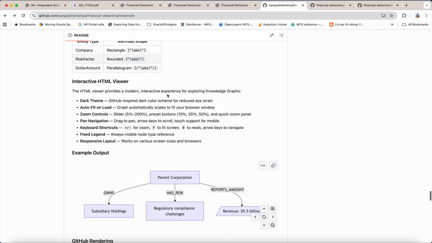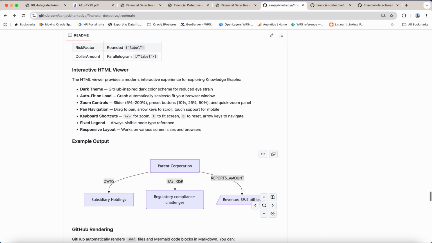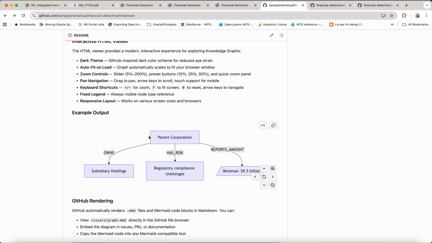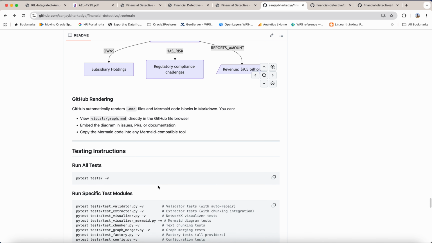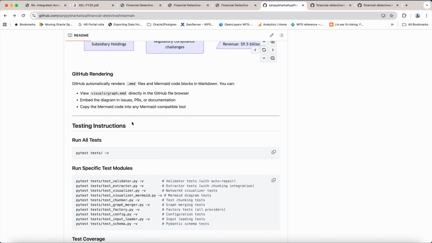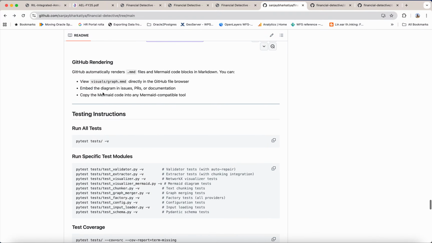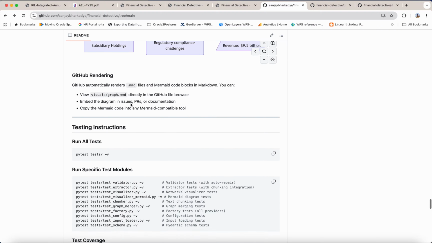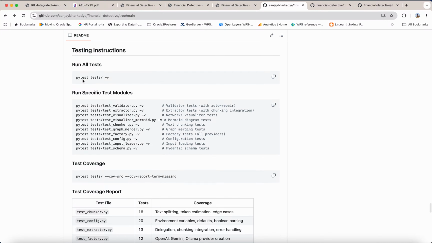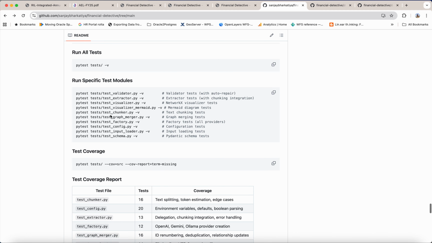These are the Mermaid visualization patterns, like parent organization owns, has risk, reports amount. These are the types of labels used for rendering. Okay, and this is how to run all my tests.